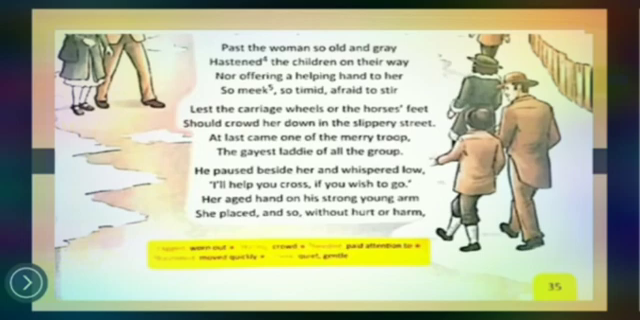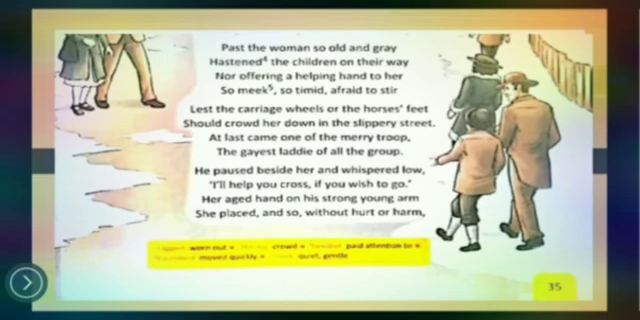At last come one of the merry troop, the gayest lad of all the group. So at last there comes a group of boys. Merry means happy. The gayest means the happiest. Lad means young boy of all the group. He paused beside her and whispered low. In a very low voice, he whispered that I will help you cross if you wish to go. He told her, I am ready to help you cross the road. If you are willing to go, come with me.